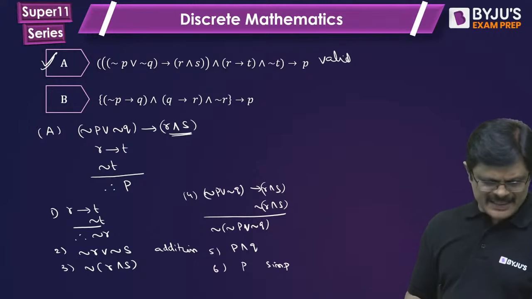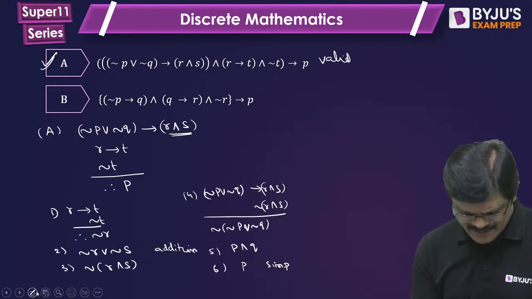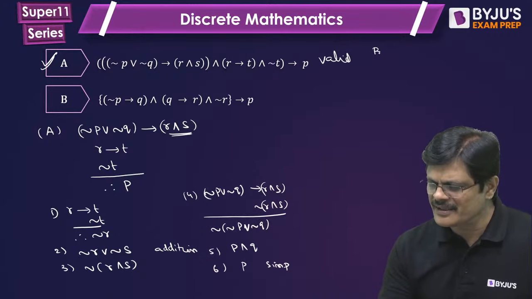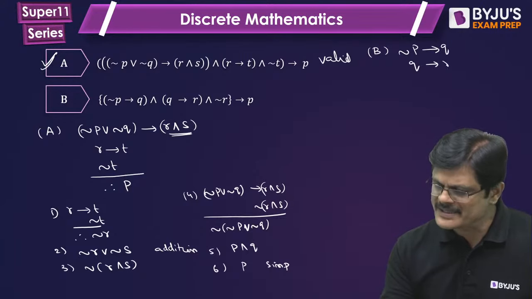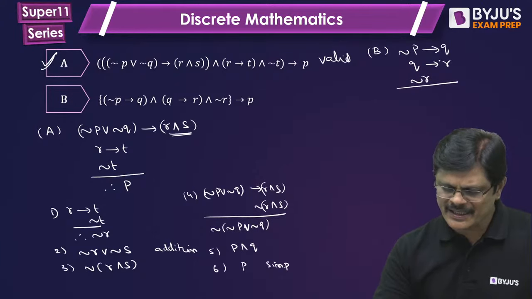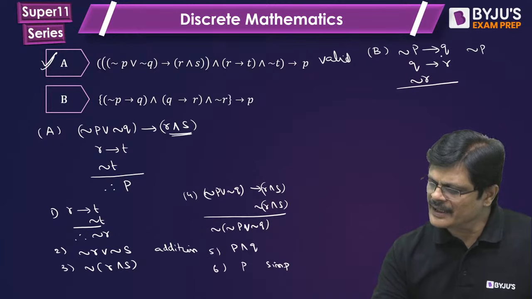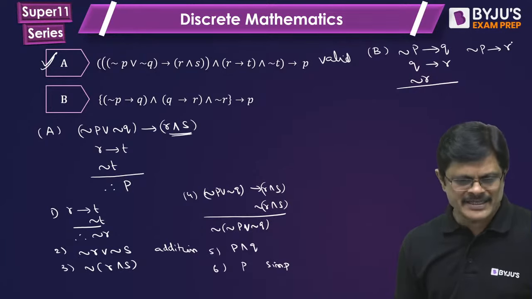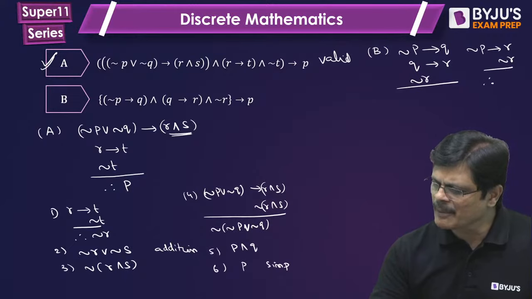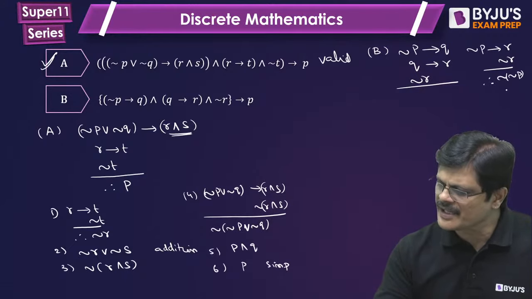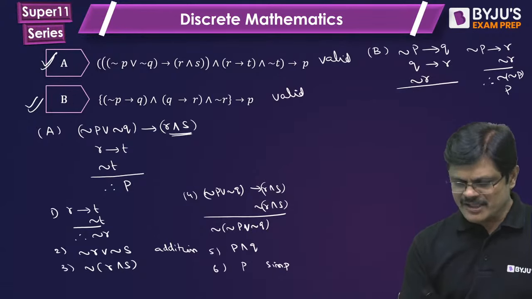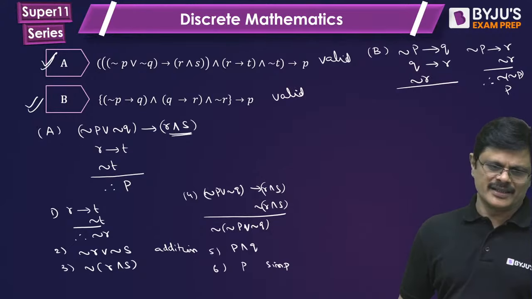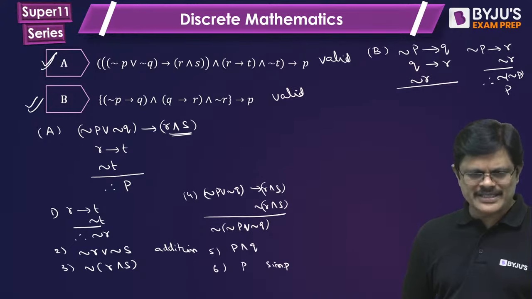B is invalid, I said which one is not valid? Let us check option B. Why is it invalid? Negation P implies Q, Q implies R, and negation R. See my dear friends, it is very clear that negation P implies Q and Q implies R will give you negation P implies R. And you have negation R, so by modus tollens you get negation of negation P, which is P. Valid. It is valid, no? It is also valid, no? Very simple one. The first one is a little extra work, but this is simple, no? Why is it invalid? The truth table method is giving you an invalid answer.